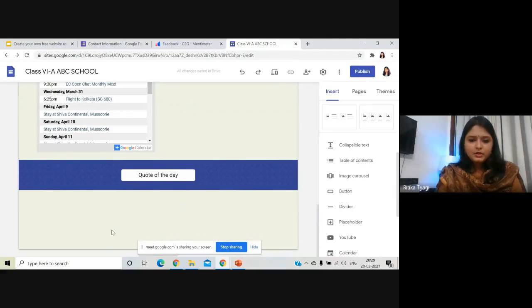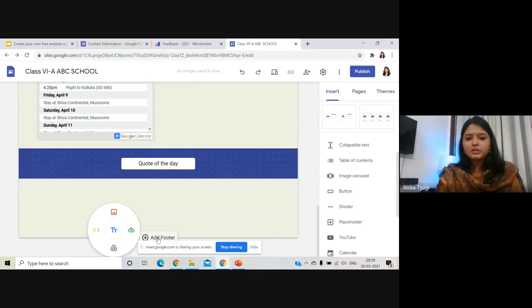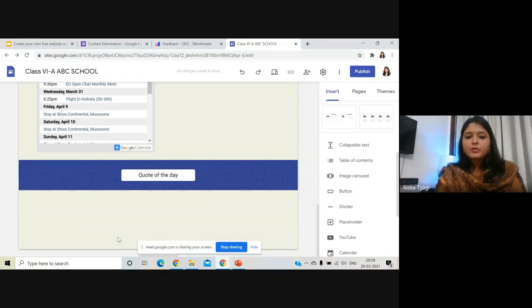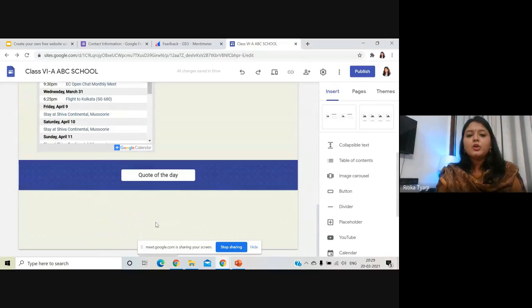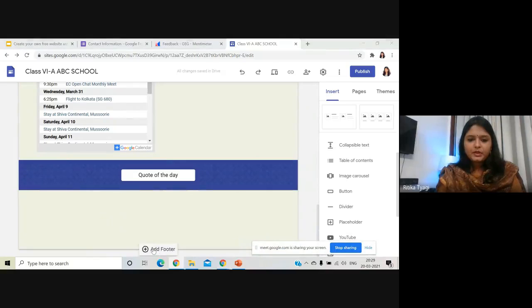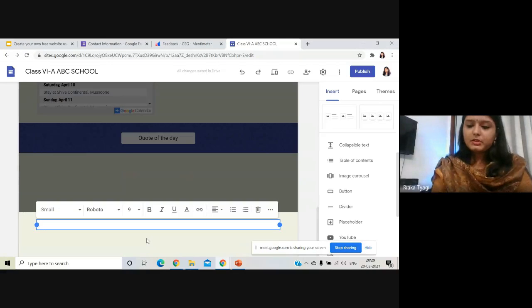Now last but not the least, I want to add something here. I can add a footer. You'll see a plus add footer option here. Add footer means that whatever you're going to write on this footer option, it's going to appear on all the pages. So I can add a footer.